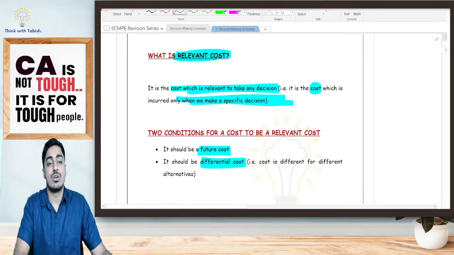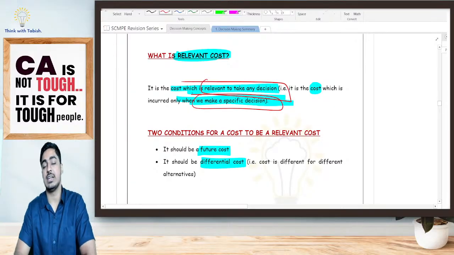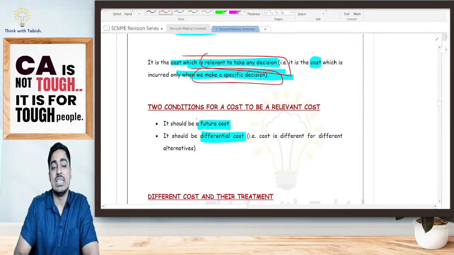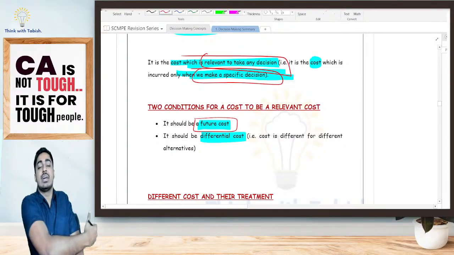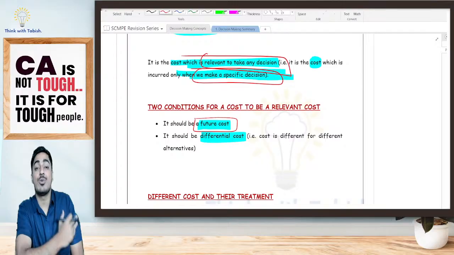Yes. It is the cost which is relevant to take any decision. That is, this cost will be incurred only when we take a specific decision. Otherwise, this cost will not be incurred. Two conditions. Firstly, it should be a future cost. That cost should be incurred in the future. If it is already incurred in the past, it will not be relevant. Say, for example, I am telling, yes, boss got a haircut 1 week before.